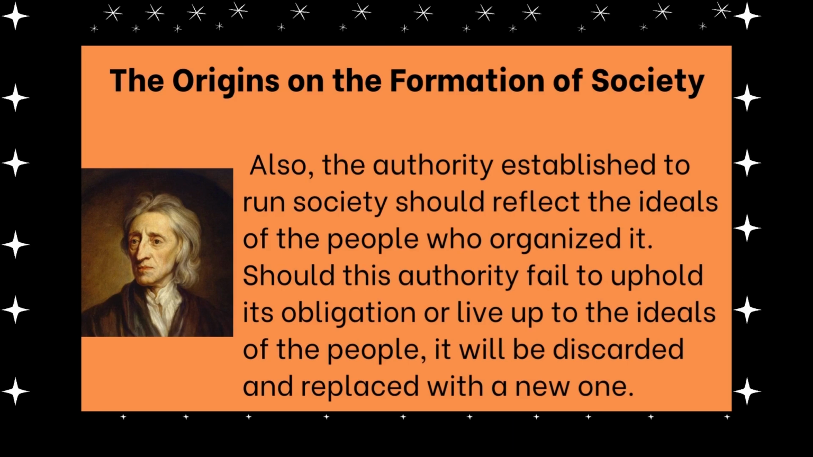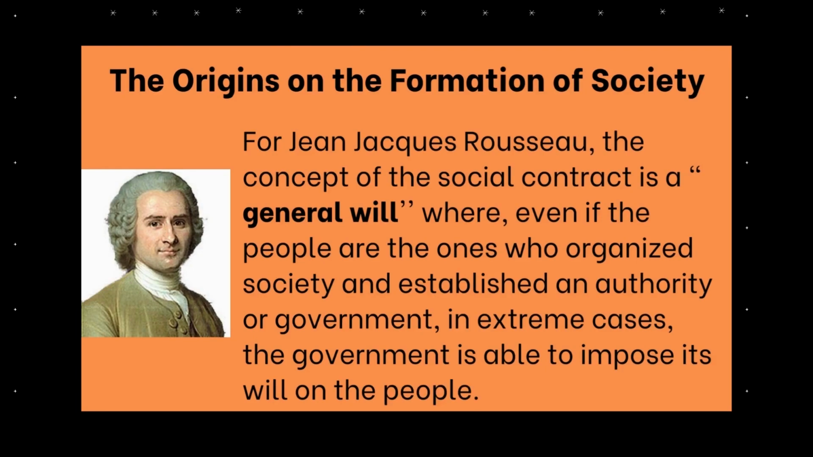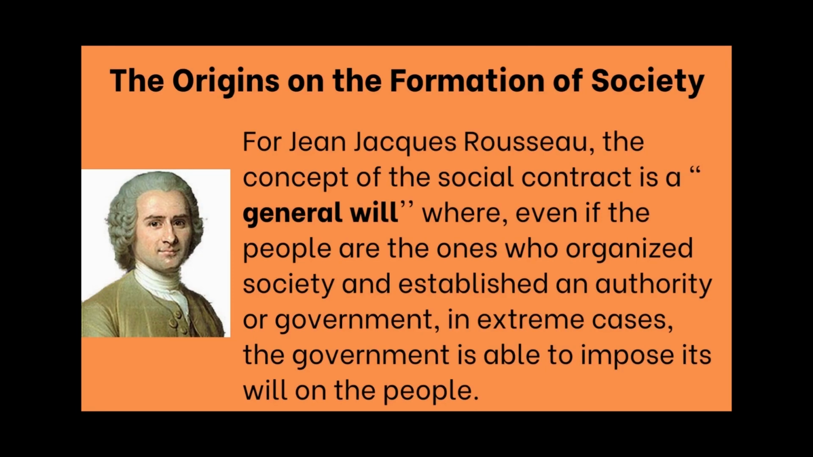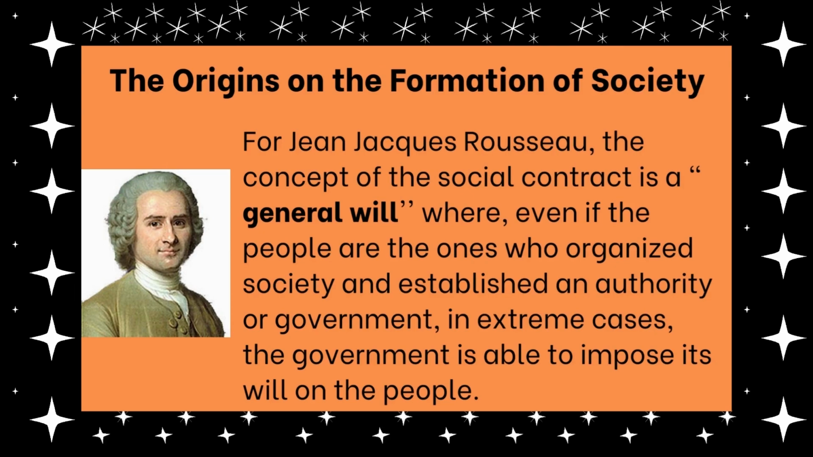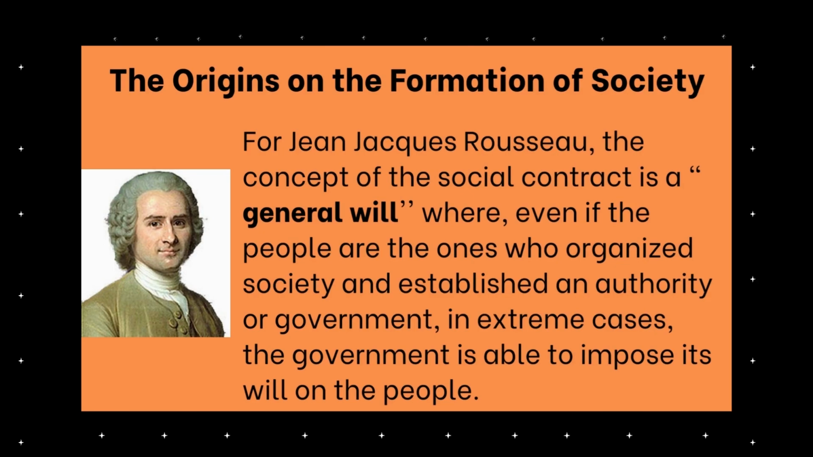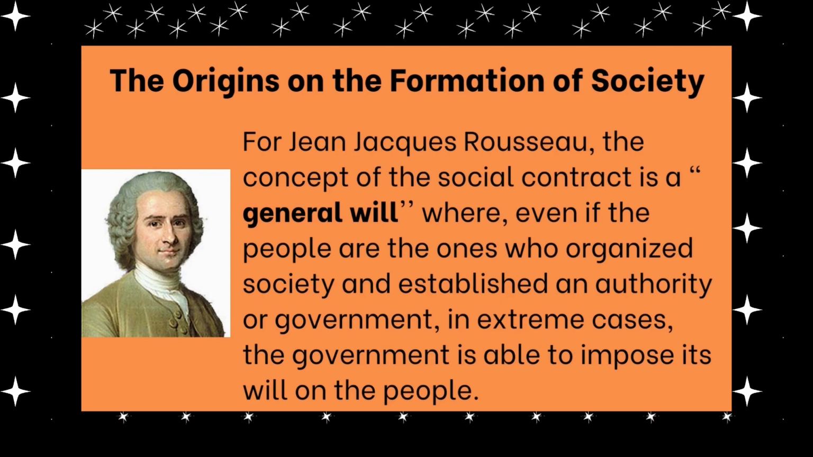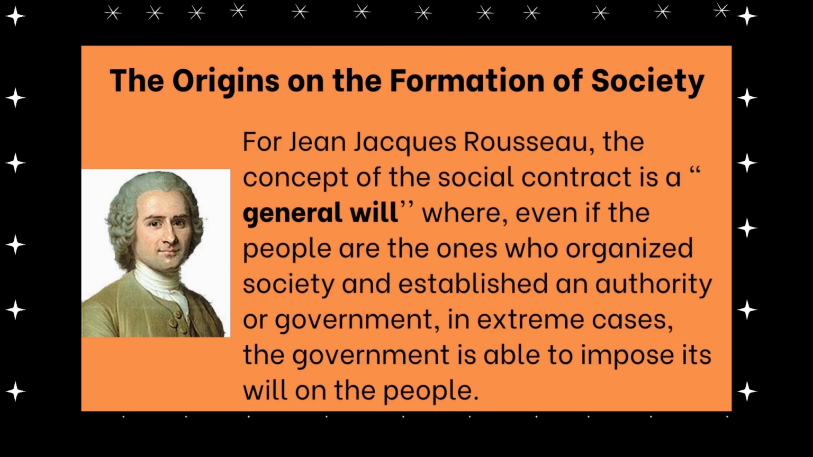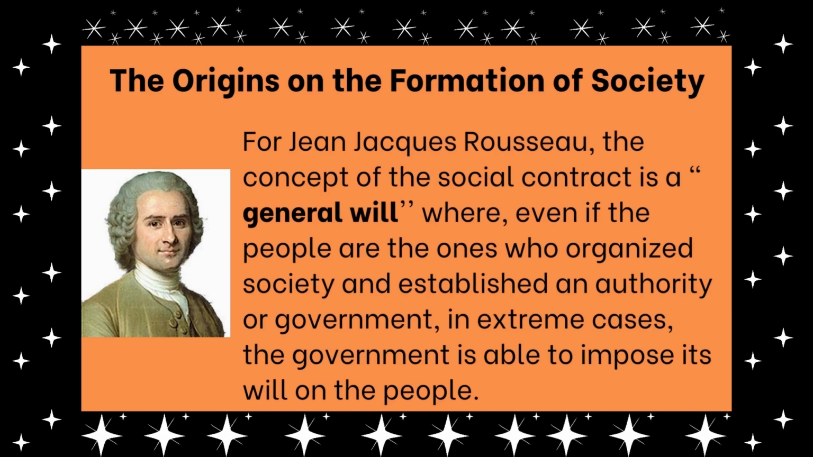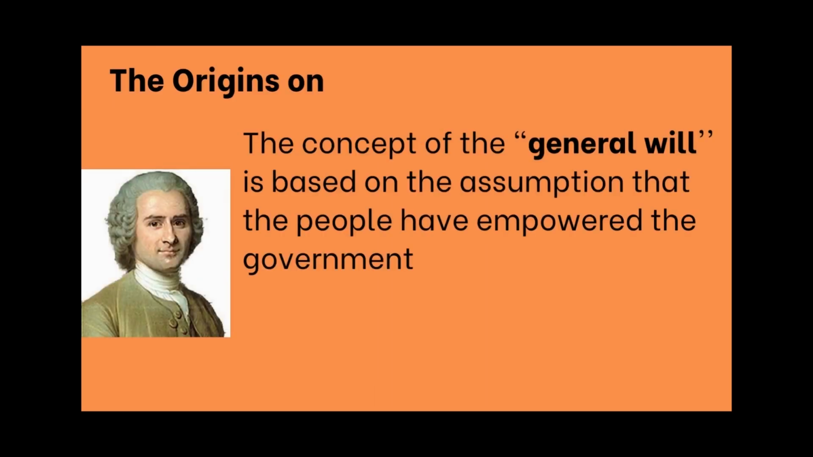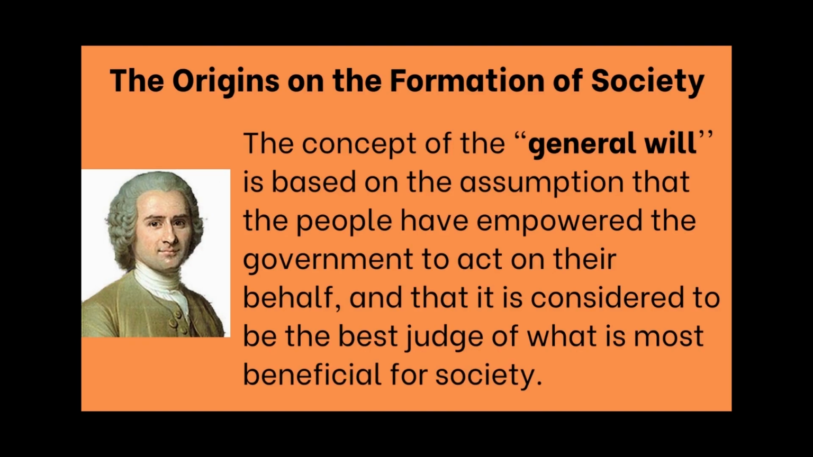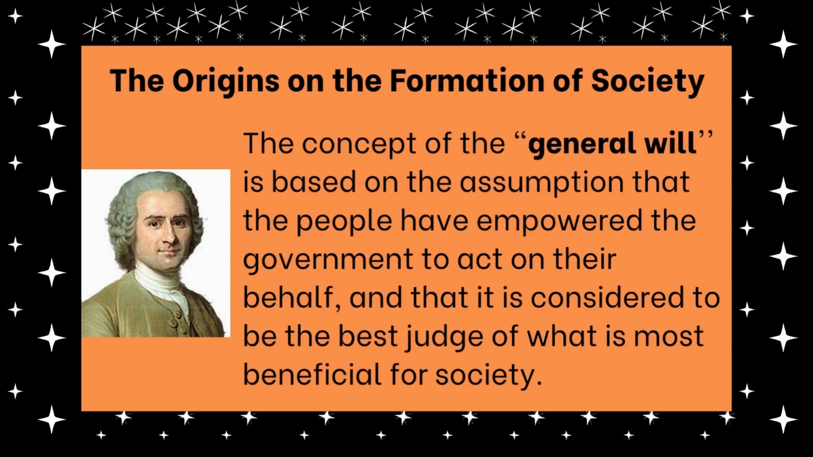And lastly was a social contract theorist, Jean-Jacques Rousseau. For Rousseau, the concept of the social contract is a general will, where even if the people are the ones who organized society and established an authority or government, in extreme cases, the government is able to impose its will on the people. The concept of the general will is based on the assumption that the people have empowered